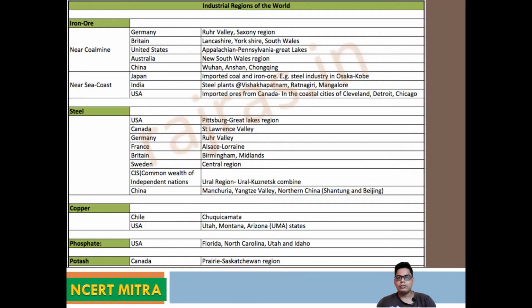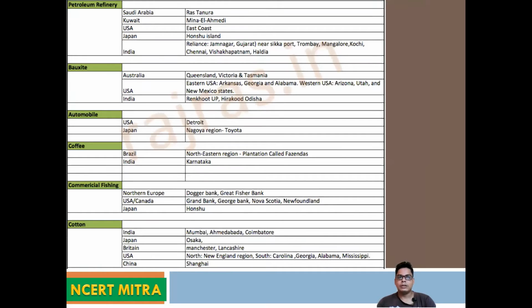Florida, Canada, the industry has been set up on this basis. Refineries you can also find in Saudi Arabia, and then in another state, Kuwait. So wherever we get the resources, there we can easily find industries in a lot of areas. This is something we have to understand well. Then here is Australia: Queensland, Victoria, and Tasmania. This area is very famous for all types of resources.